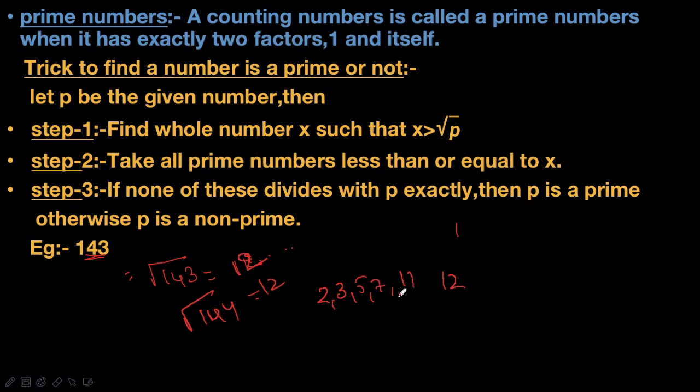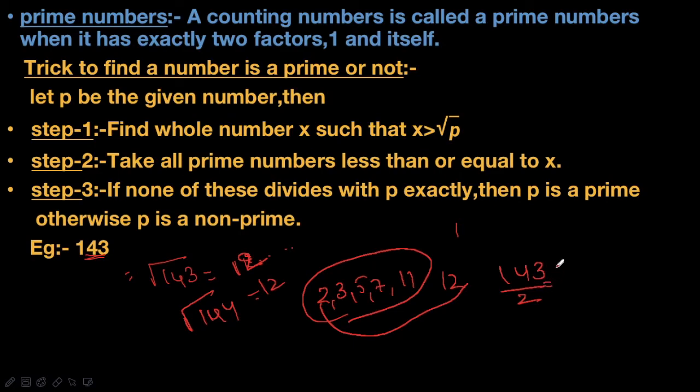We need to divide 143 individually by each of these prime numbers. 143 by 2 is not divisible. 143 by 3 is also not divisible, and 143 by 5 is also not divisible, it gives some decimal values. 143 by 7 is also not divisible.